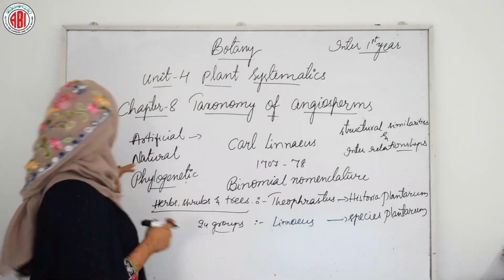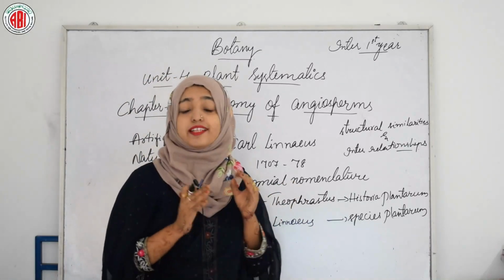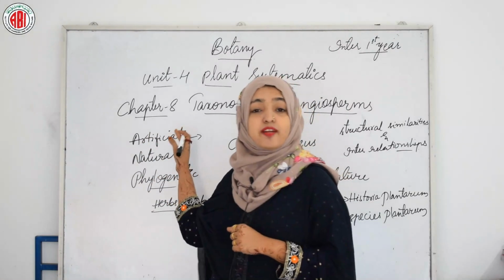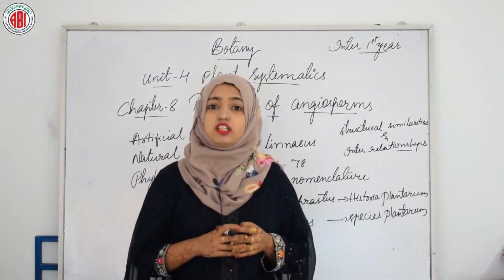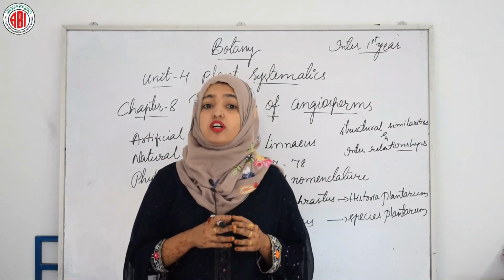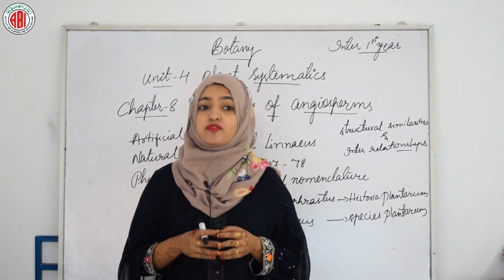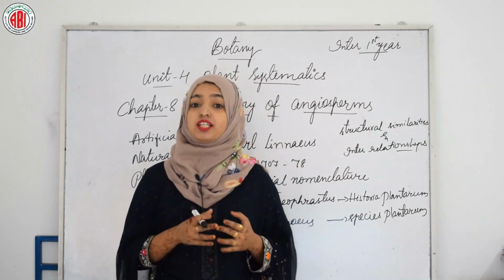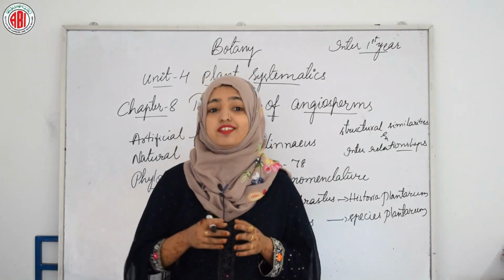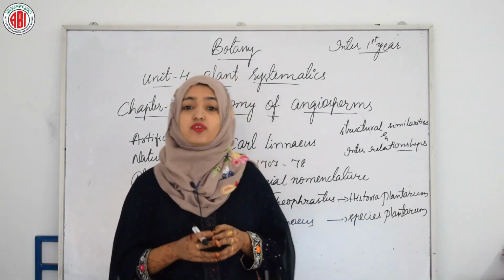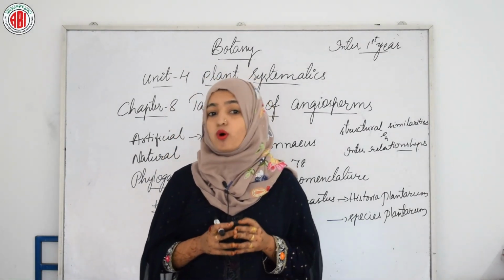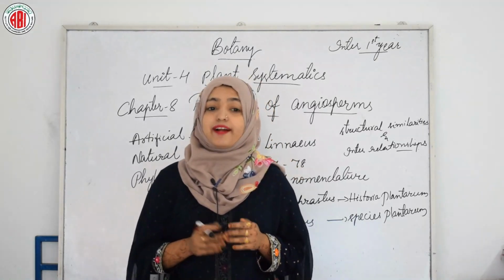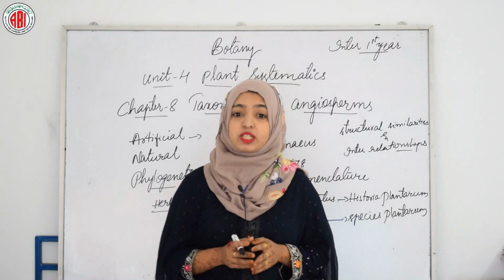If we proceed towards the natural system of classification, all the important mostly morphological characters were taken into consideration and plants were classified accordingly. Thus plants were first classified into a few big groups. These were further subdivided into smaller and smaller groups until the smallest division, that is species, is reached. Usually the floral characters were given greater importance since they are more conserved and do not change due to the effect of environment.